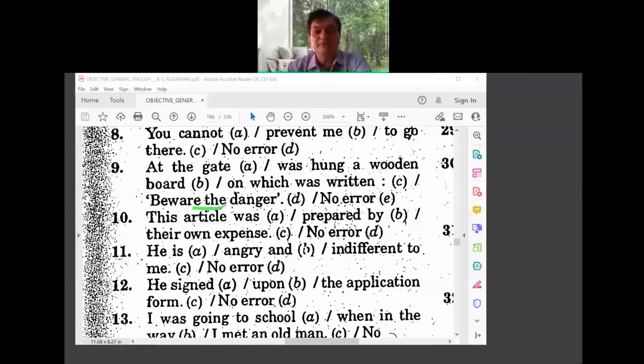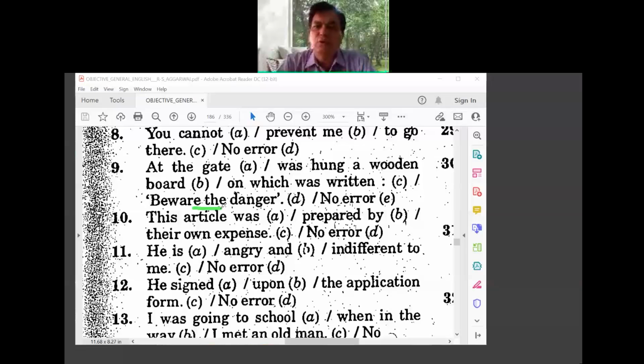At the gate was hung a wooden board. You hang a person, hanged, but you hung a board. So it's fine. Then on which was written, beware of the danger, on which it was written, that's fine. If it is omitted, that is also fine. There's no problem. Sometimes we can omit even that, and quite often we omit it.